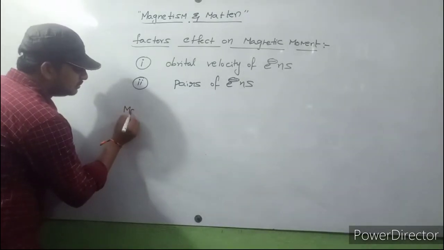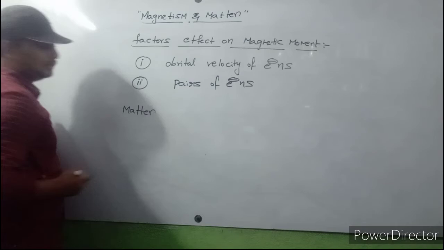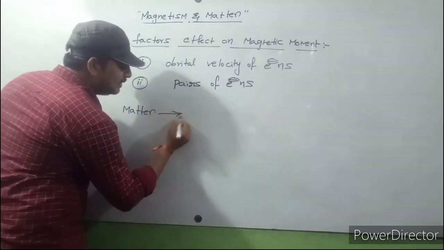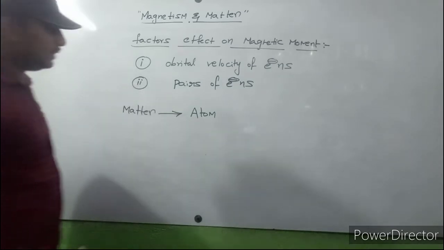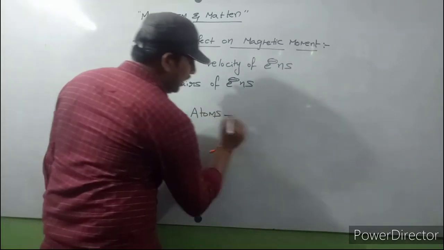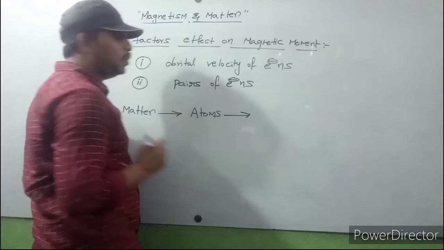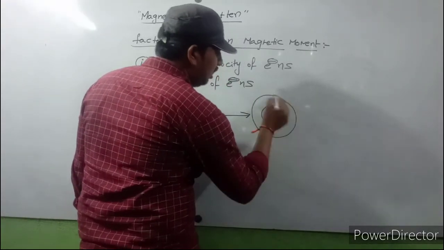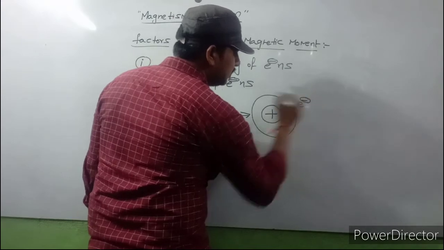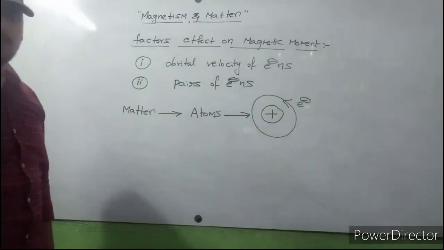If you consider any body or any matter, it is made with atoms. An atom contains a nucleus, and electrons are revolving around the nucleus.